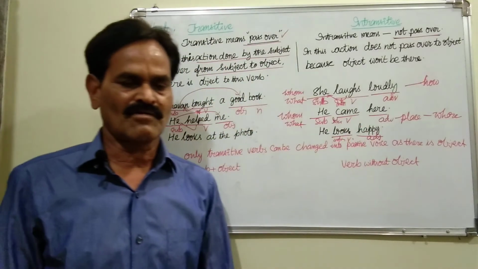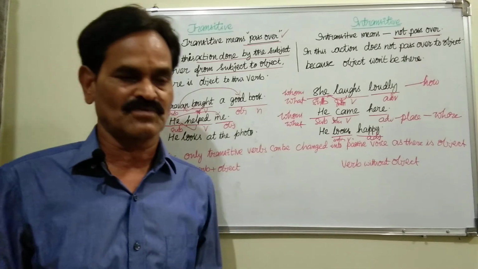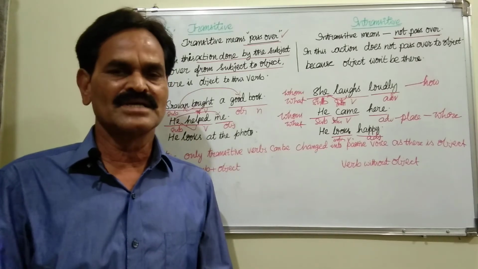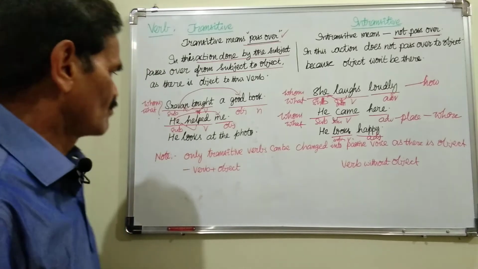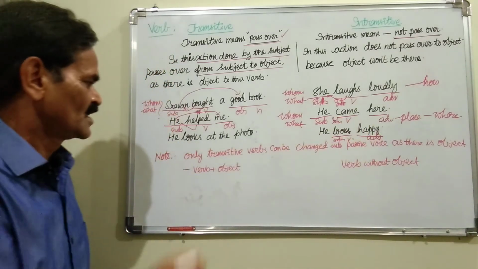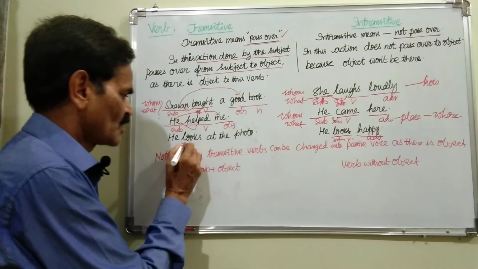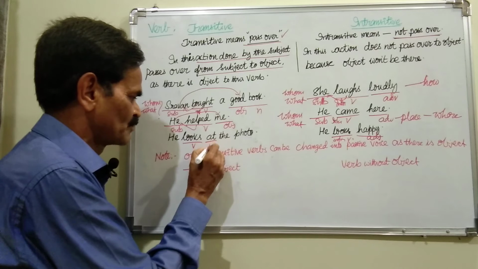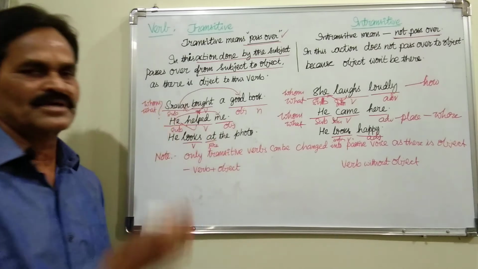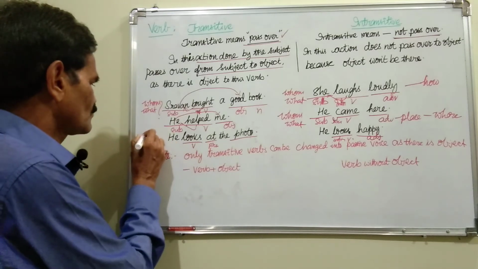We cannot actually classify a verb always as transitive or intransitive without seeing its uses. Now let us see: he looks happy, no object, intransitive verb. He looks at the photo. After the verb looks, if you put a preposition, it takes an object.